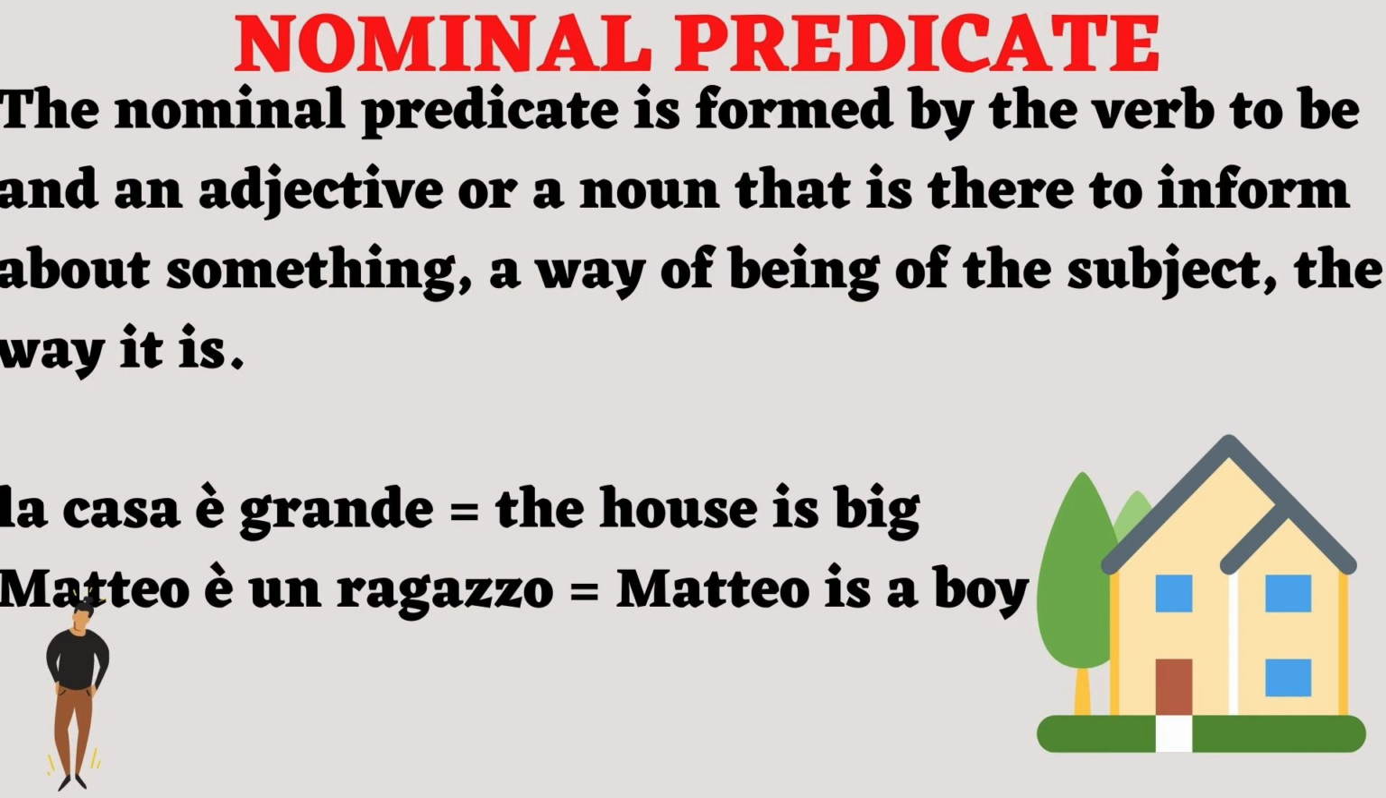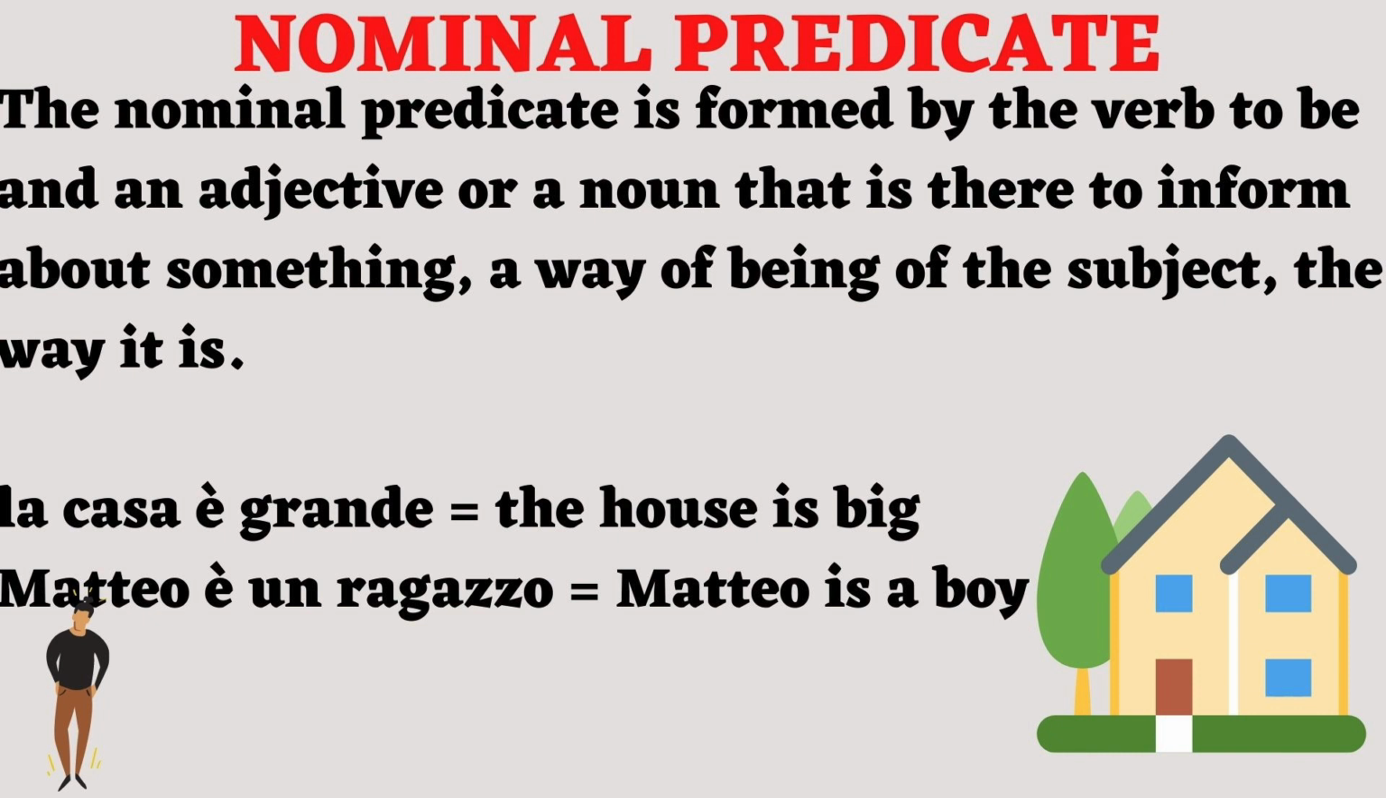Let's also see what a nominal predicate is. The nominal predicate is formed by the verb to be and an adjective or a noun that is there to inform about something, a way of being of the subject, the way it is. Let's see an example. La casa è grande. È grande is a nominal predicate, predicato nominale, because grande is an adjective and means big.